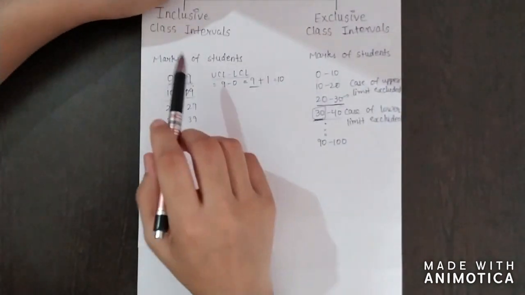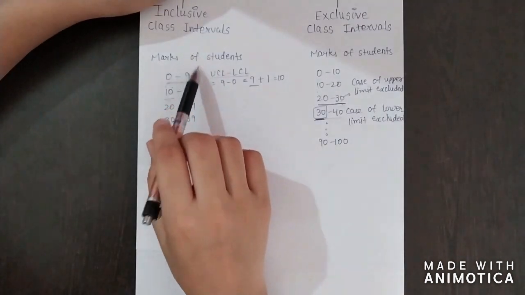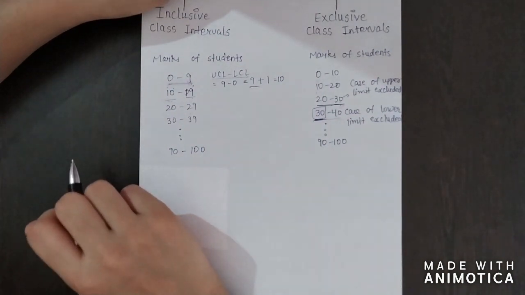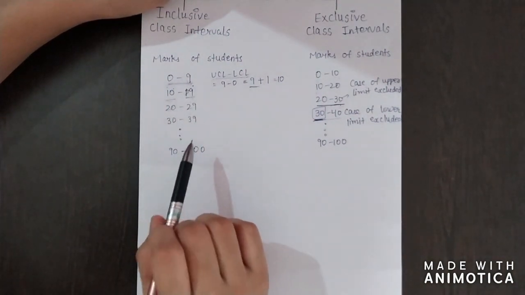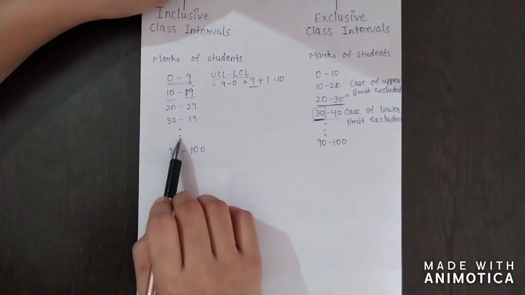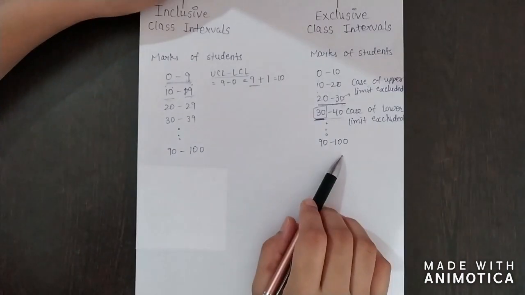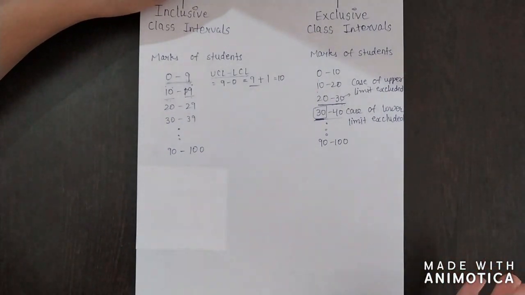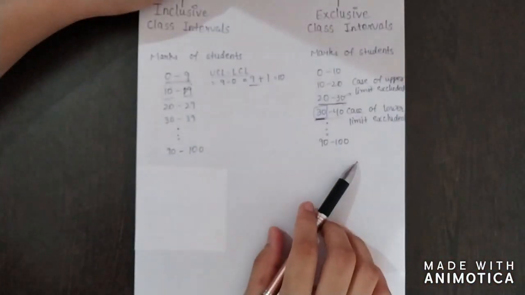So inclusive class intervals have a limitation, and to find the solution to this, we can adjust our limits and convert inclusive class limits into exclusive class limits. How do we do this? There are 4 steps to convert inclusive into exclusive.